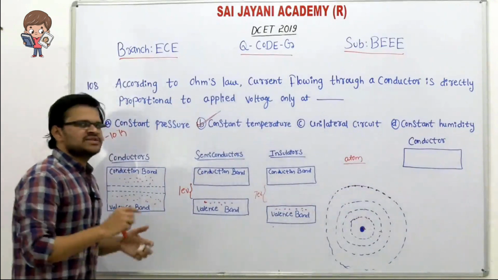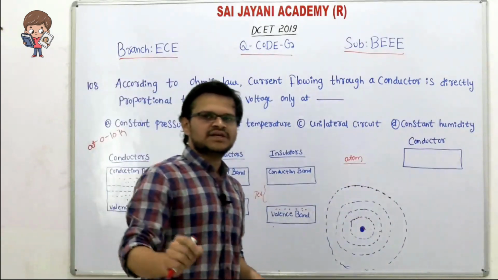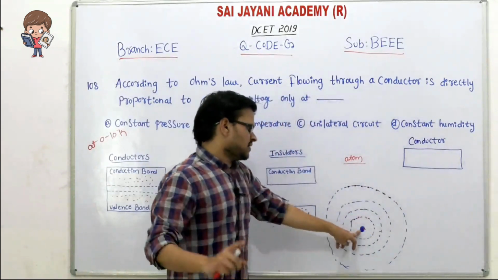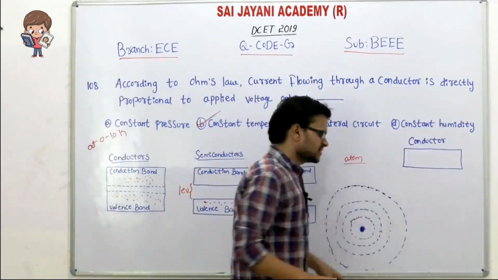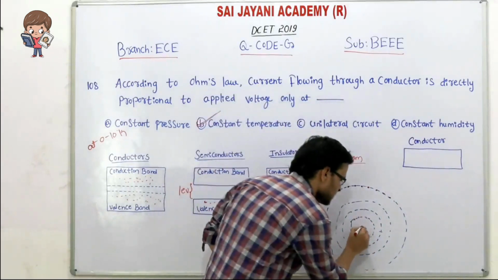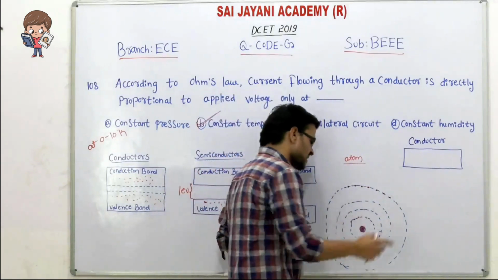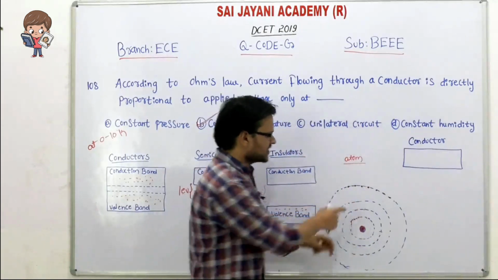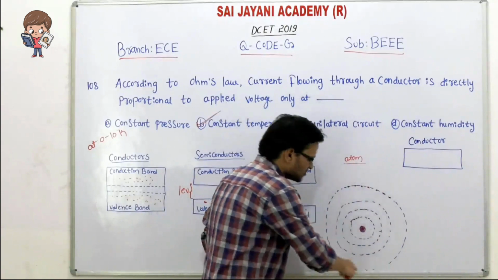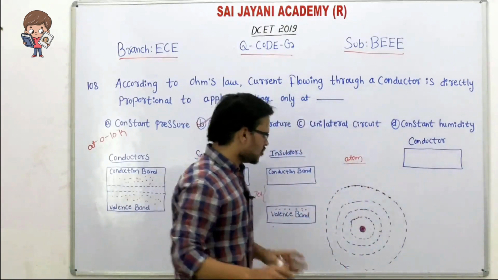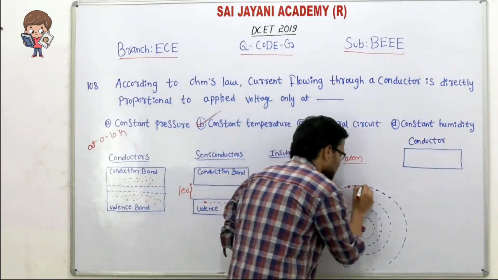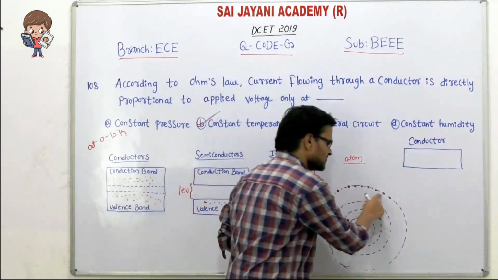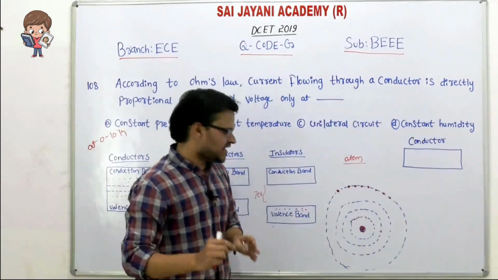Okay. Now, what is meant by free electrons and what is meant by valence electrons? For that, consider an atom. In an atom, we have two parts, that is the nucleus and the orbits. The center of an atom is the nucleus, and around the nucleus we have certain orbits. This is the first orbit, second orbit, third orbit, and it goes on. The outermost orbit of an atom is called the valence orbit. The electrons which are present in the valence orbit are called the valence electrons.